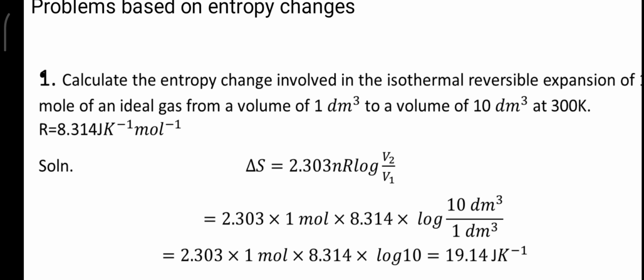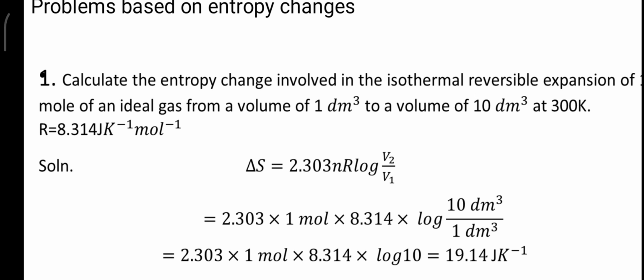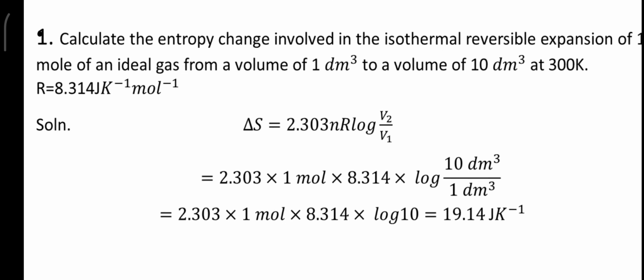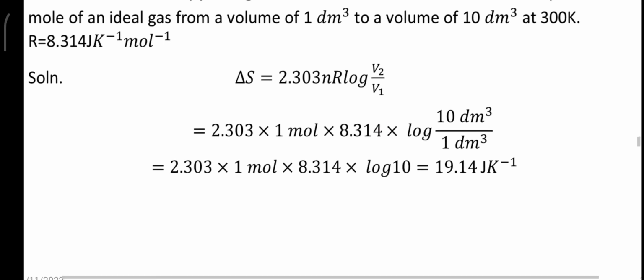Now we need to calculate delta S. The change in entropy during a reversible isothermal process is given by delta S equals 2.303 nR log of V2 by V1. Here the value of R is 8.314 and the final volume is 10 dm cube and initial volume is 1 dm cube. When you substitute this value, you will get the answer 19.14 and the unit of entropy is joules per Kelvin. Therefore, delta S equals 19.14 joules per Kelvin.